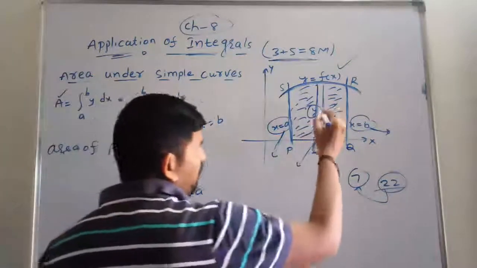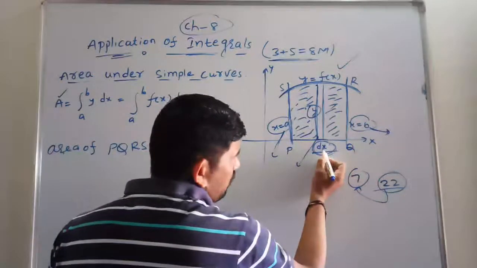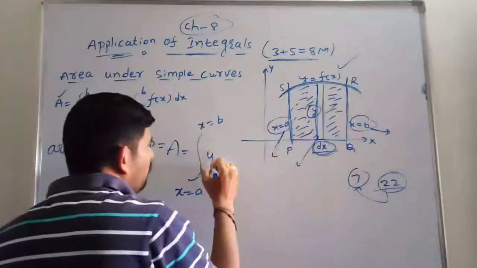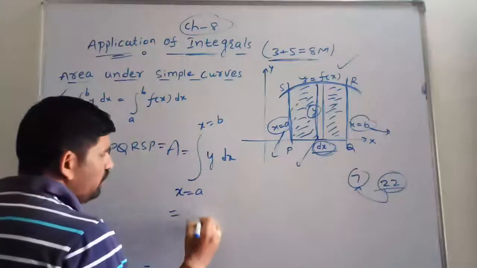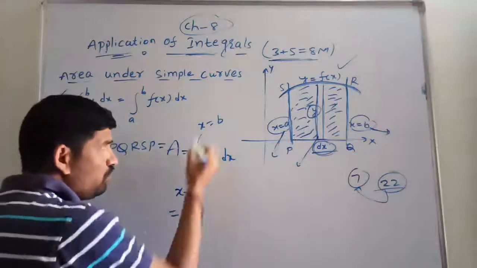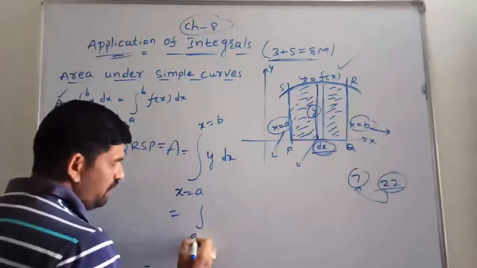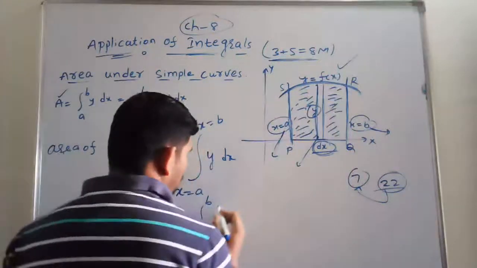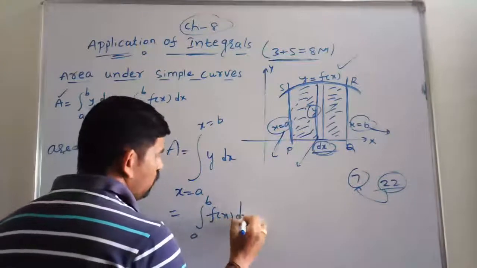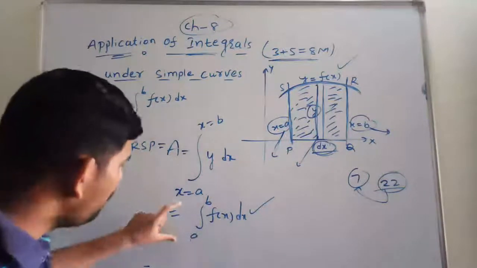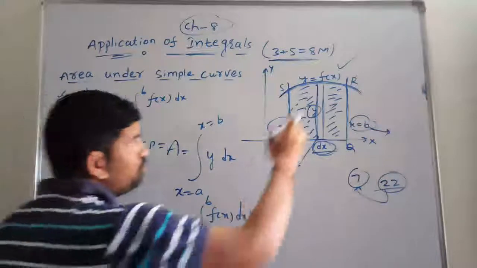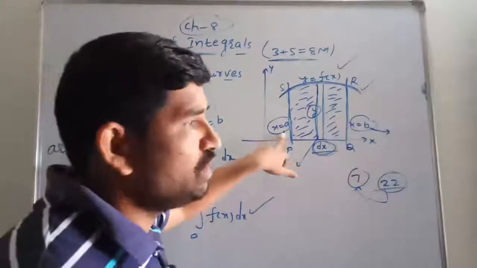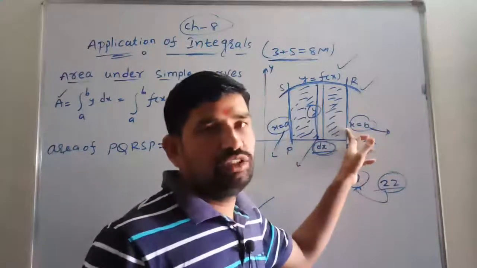So now see students, the width is what? Dx, and the length of the strip is y. That's why we write y dx. So in the integration, no need to write x is equal to a and x is equal to b again and again, simply write a and b. And this y can be written as f of x, so f of x dx. So we are finding the area of this simple curve when the lower limit is x is equal to a and the upper limit is x is equal to b.